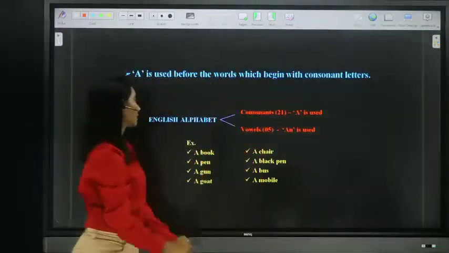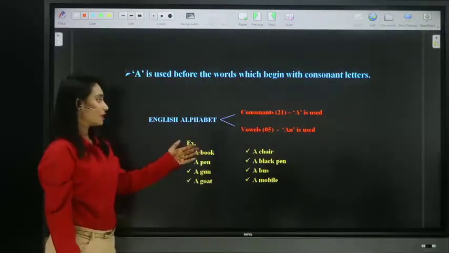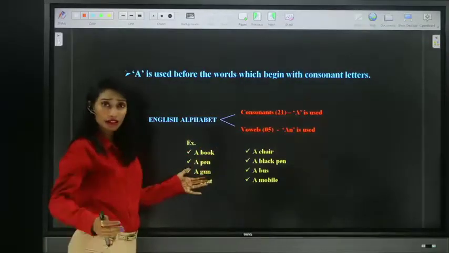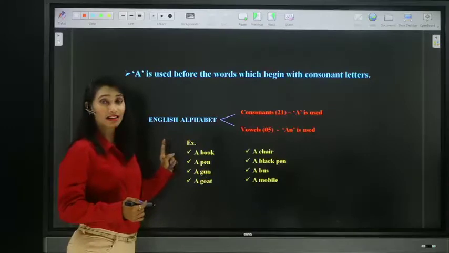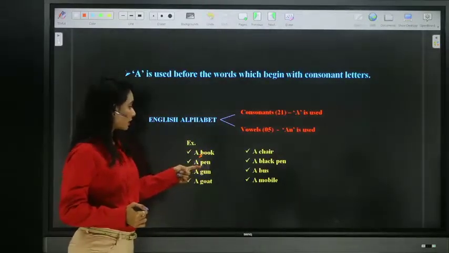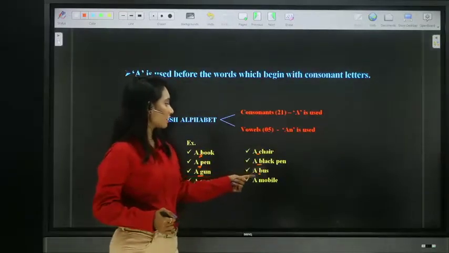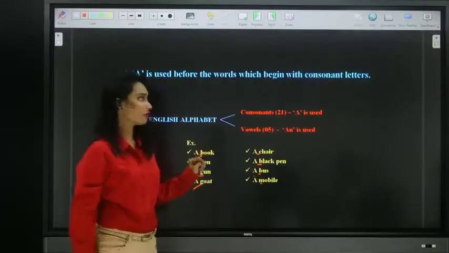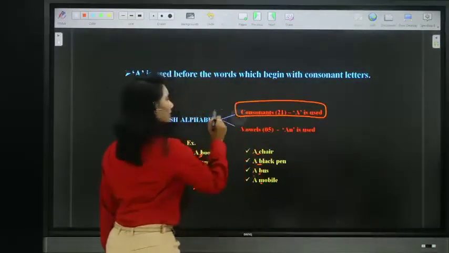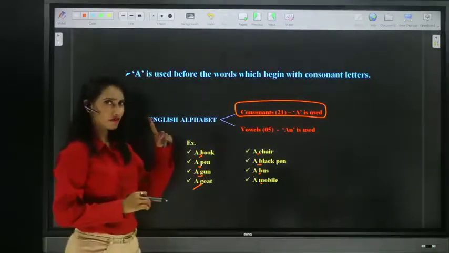For example, look at this. A book, a pen, a gun, a goat, a chair, a black pen, a bus, a mobile. You can use it before any singular countable common nouns which start with only consonants. You can see here everything starts with a consonant. So that is our first usage of article A. It is used before words which start with consonants.